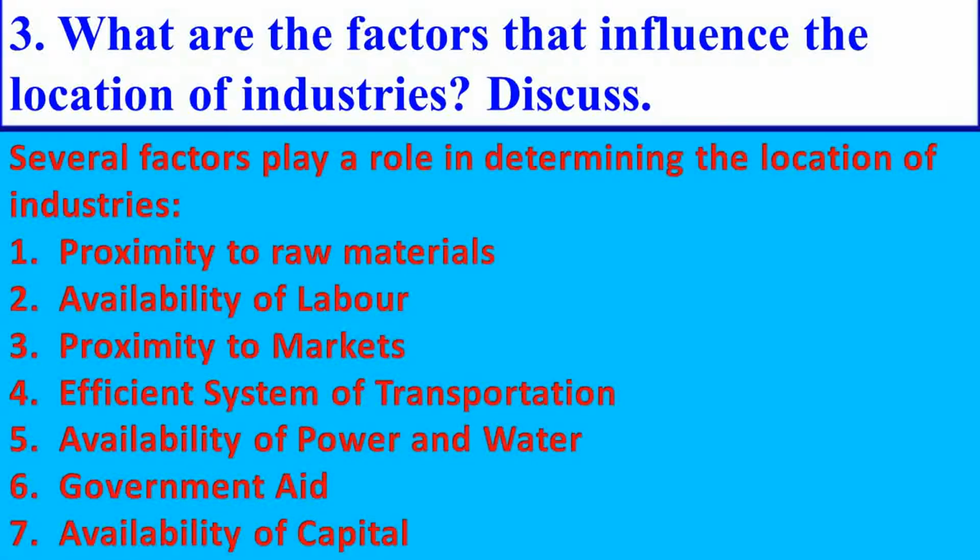Proximity to raw materials, availability of labor, proximity to market, efficient system of transportation, availability of power and water, government aid, availability of capital.